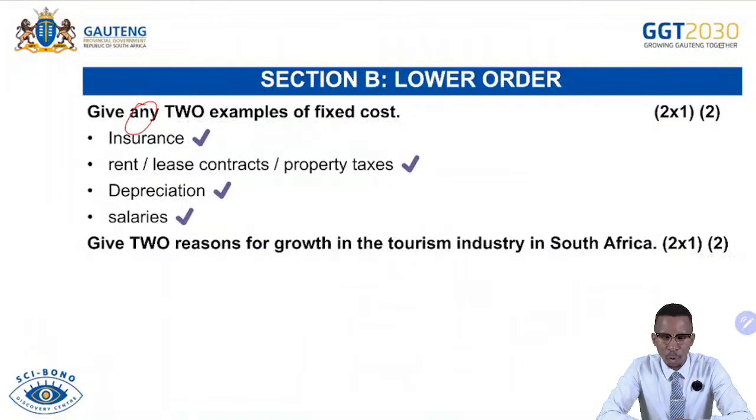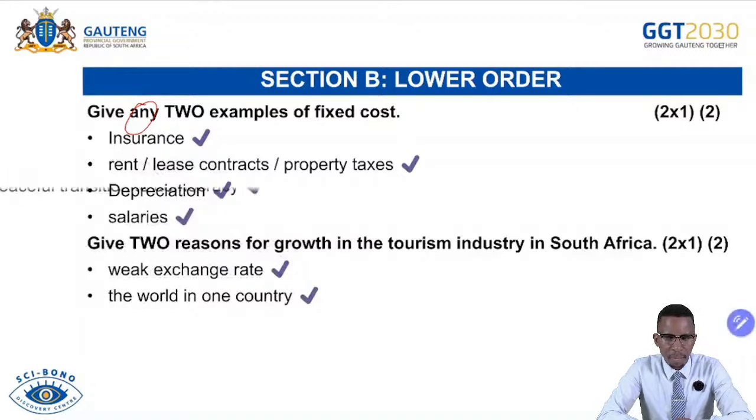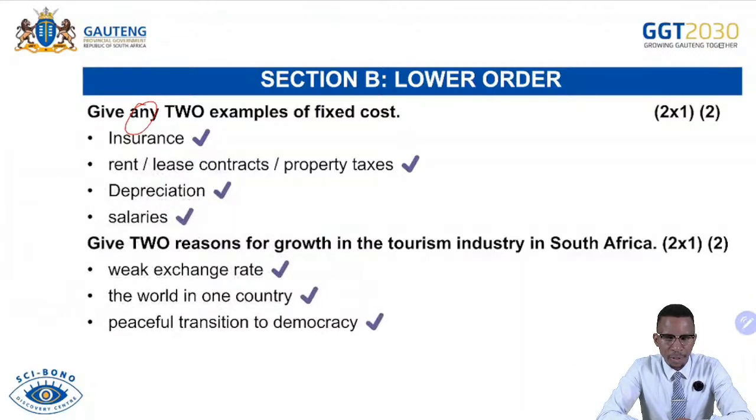Give 2 reasons for growth in the tourism industry in South Africa. The weak exchange rate. Our tourism industry has grown because our exchange rate is very weak, meaning foreign tourists find it very cheap to tour South Africa because our currency is cheap. The world in one country. And then a peaceful transition to democracy.